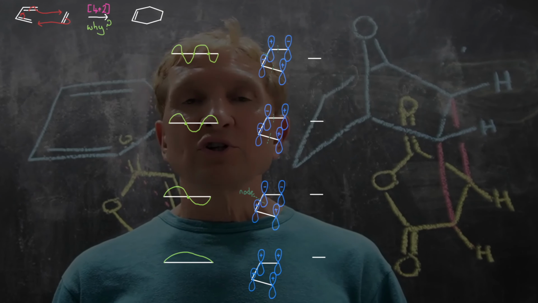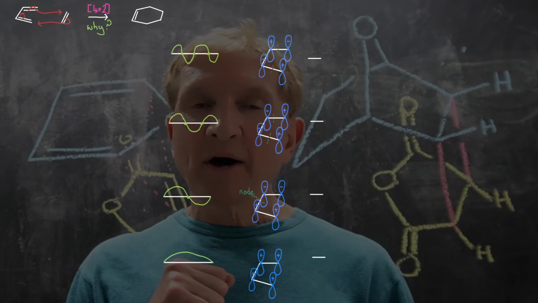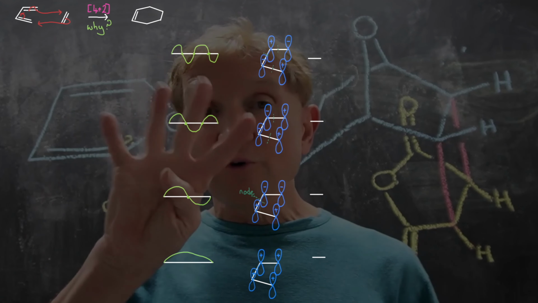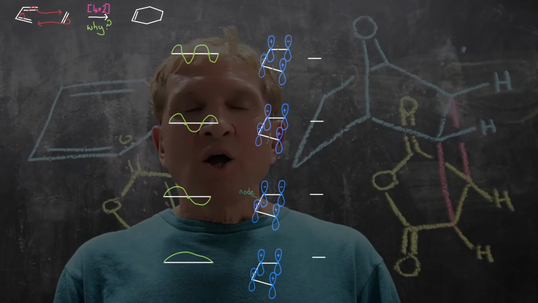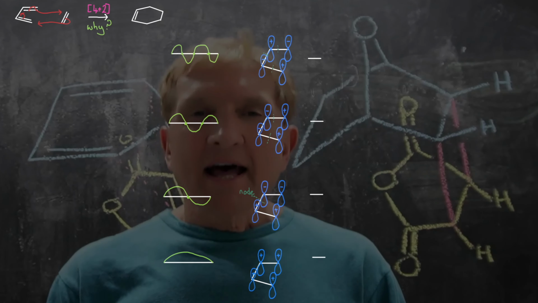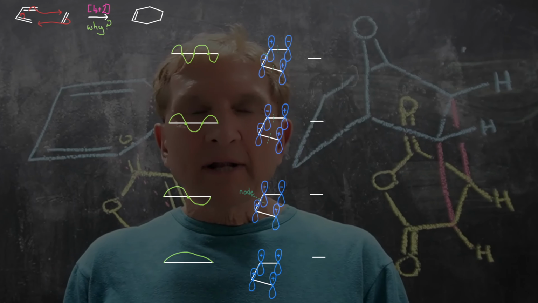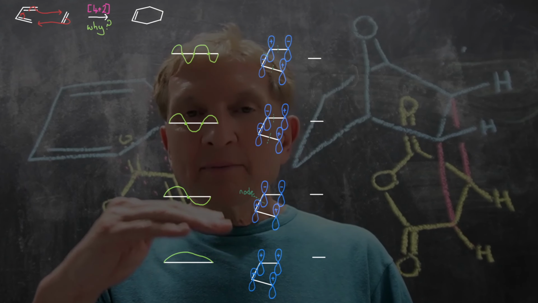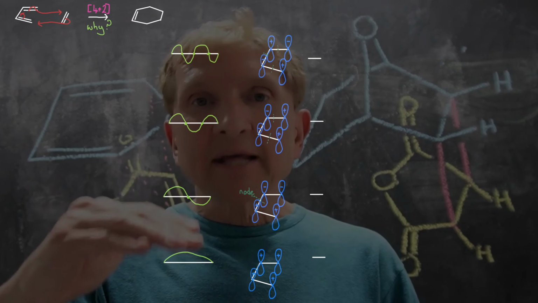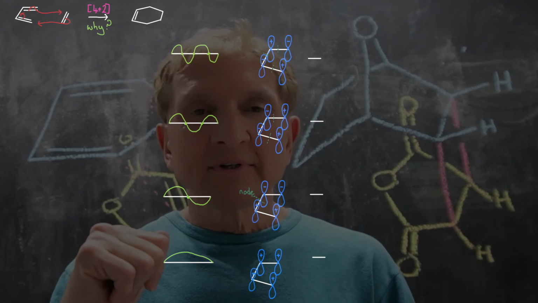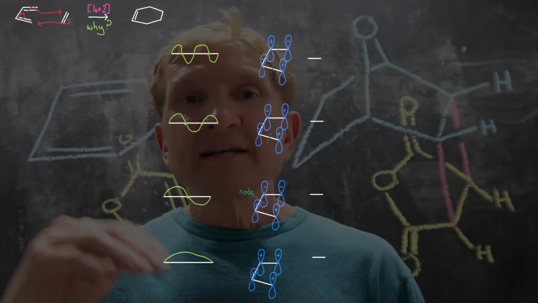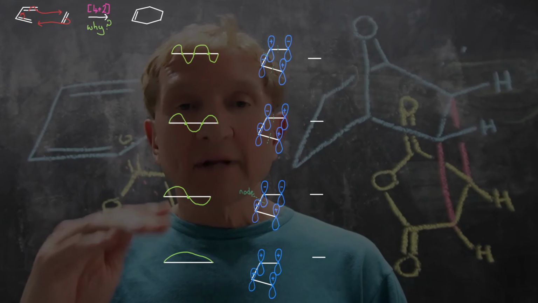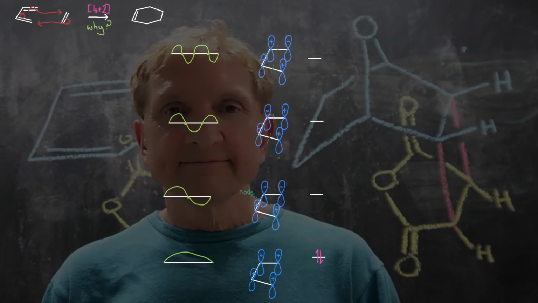Each p orbital contributes 1 electron to the pi system, so there are a total of 4 to place. When these electrons are added bottom up to the molecular orbitals created, the second one becomes the highest occupied molecular orbital, HOMO, and the third one is the lowest unoccupied molecular orbital, LUMO.